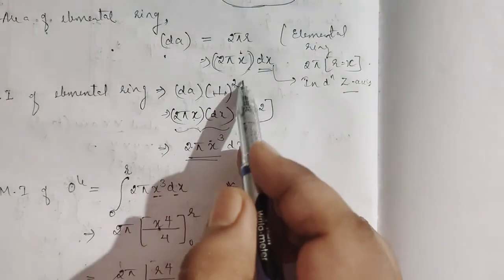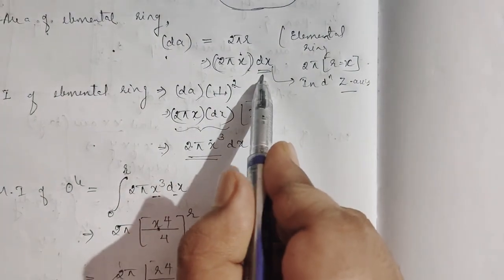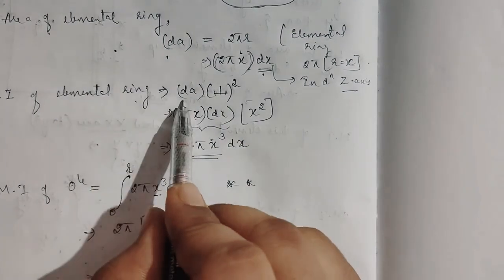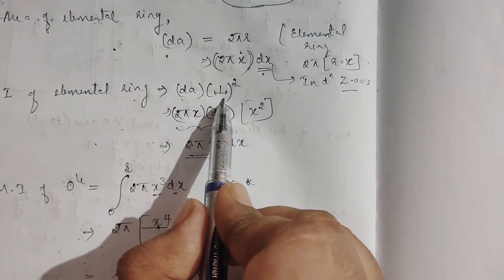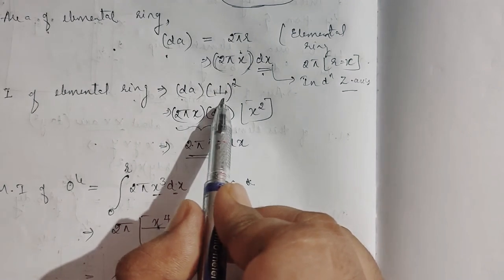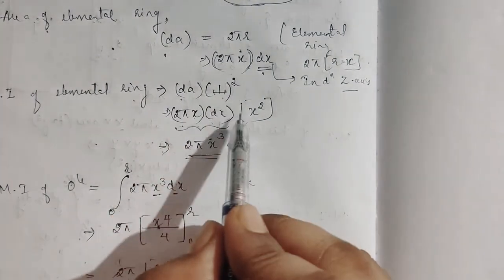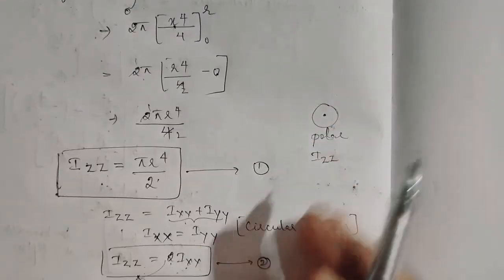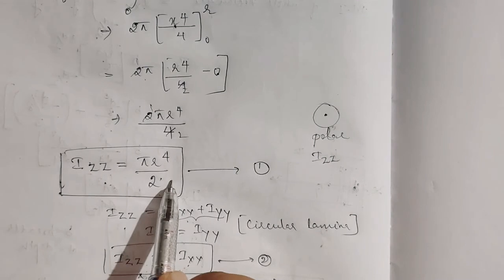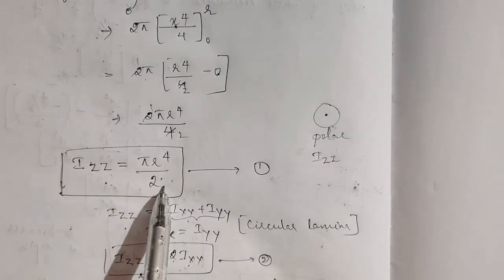So it will become area into the thickness. Now the moment of the elemental ring is area into thickness into the square of the perpendicular distance. So 2 pi x into dx is the area, into x square, 2 pi x cube dx. So integrate that. If you integrate, you will get Izz is equal to pi r to the power of 4 by 2.